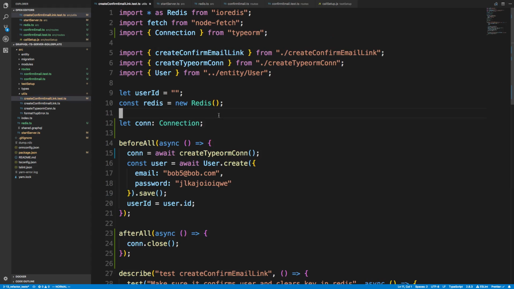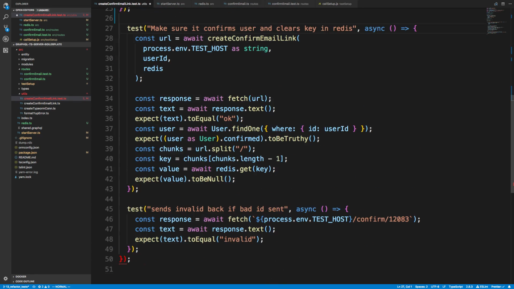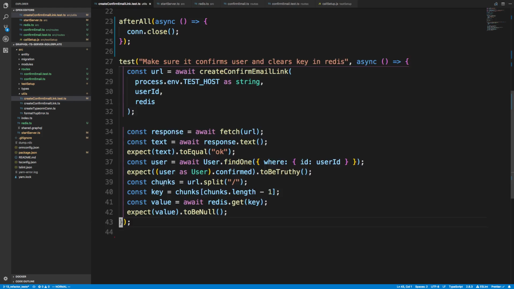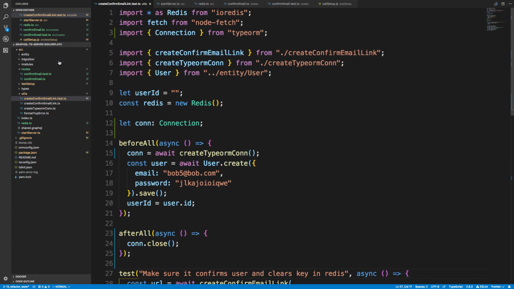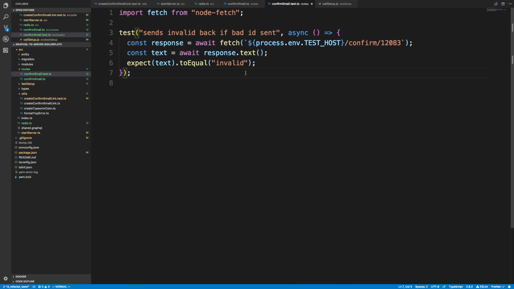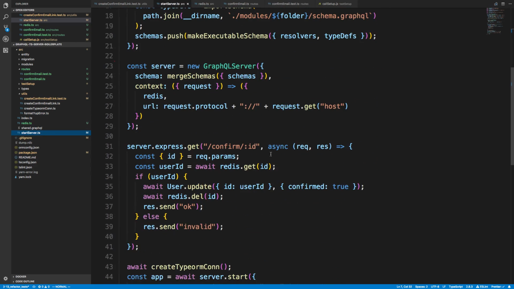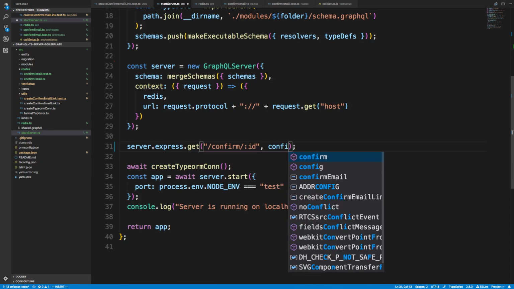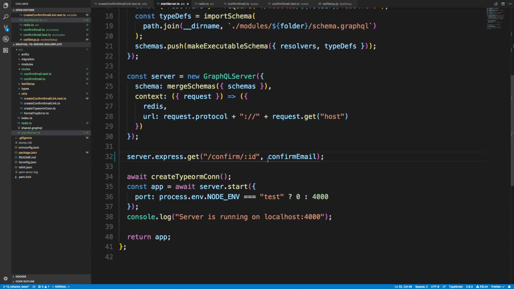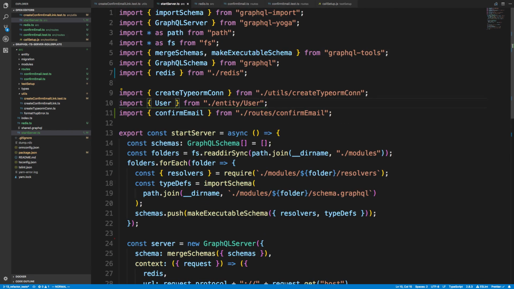And then over here in this, I don't need to describe. I just need a single test. We might add describe back later if I end up testing this more, but I'm pretty happy with this single test for the confirm email link. And so I'm good with this test. confirmEmail over here is good. So now my startServer, instead of using this, I'm going to call the confirmEmail function. Okay, and I guess we don't need that anymore.